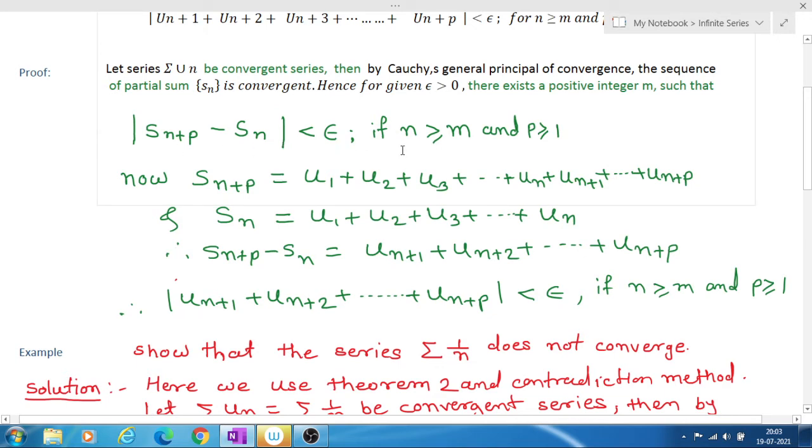In the earlier step we wrote mod Sn plus p minus Sn is less than epsilon when n is greater than or equal to m and p is greater than or equal to 1. Therefore, substituting the value of Sn plus p minus Sn, we have mod un plus 1 plus un plus 2 plus up to un plus p is less than epsilon.